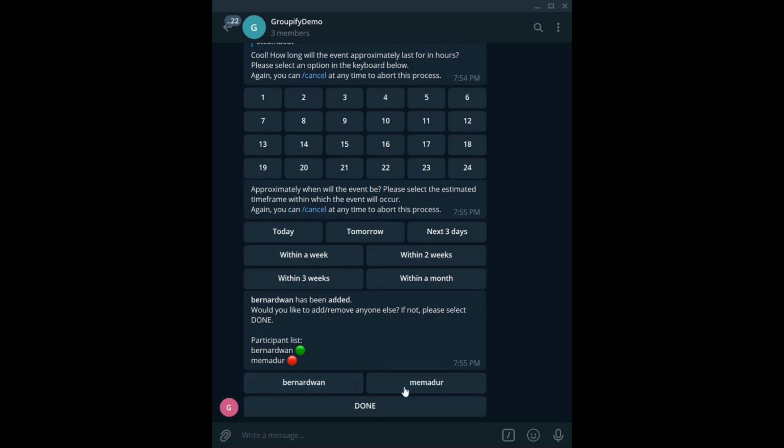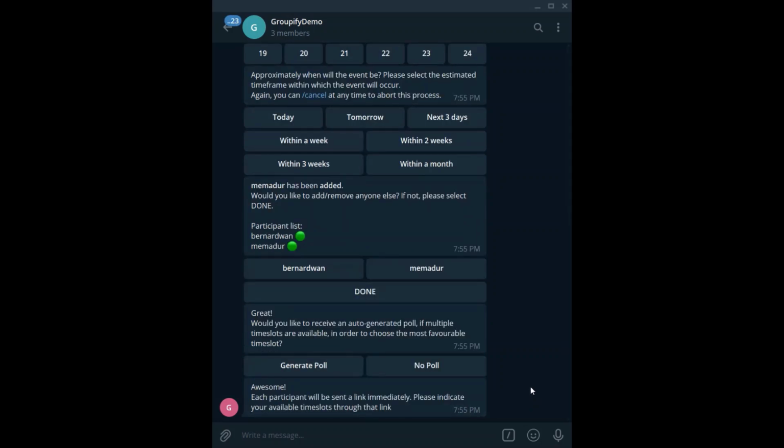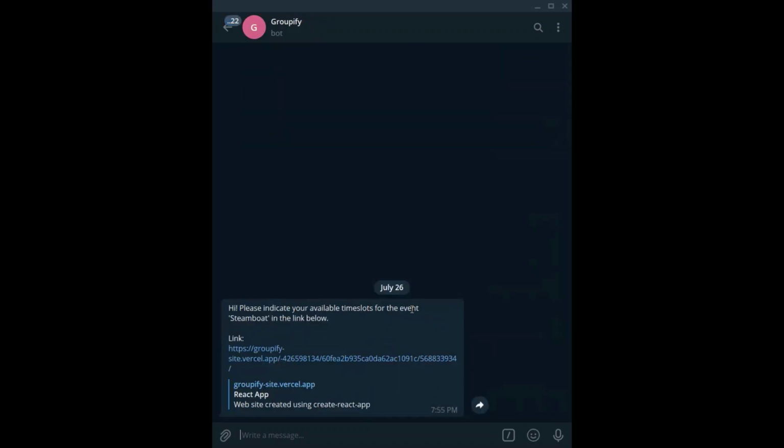Then, the bot will ask if users want to have a poll to decide which time slot to use if there are multiple suitable time slots. Let us tap yes here. Following this step, all chosen participants of the meetup will be privately messaged a link, through which they can indicate their preferred time slots. Clicking the link will bring the participant to a personal website.